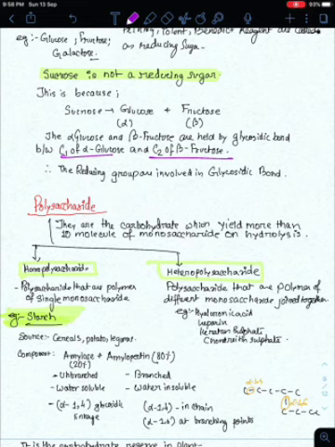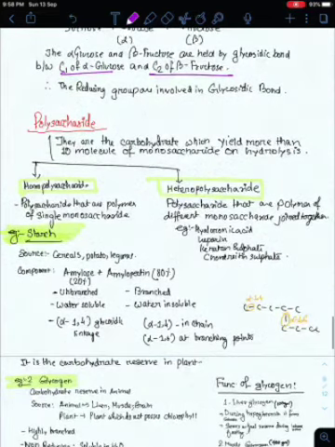Now polysaccharides. These are the carbohydrates which yield more than 10 molecules of monosaccharide on hydrolysis. More than 10. They can be homopolysaccharide or heteropolysaccharide. What is homopolysaccharide? They have the same monosaccharide unit, and heteropolysaccharide will have different monosaccharide units. An example of homopolysaccharide is starch. Its source is cereals, potatoes and legumes. It consists of two things, amylose and amylopectin.